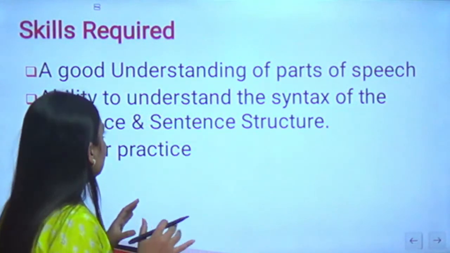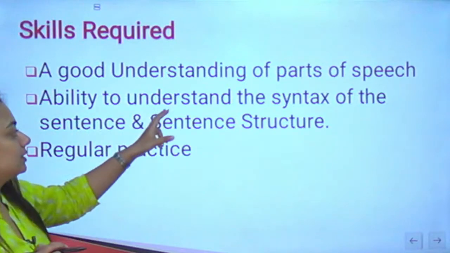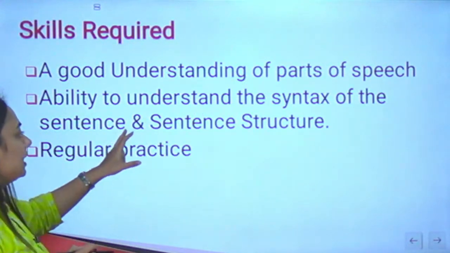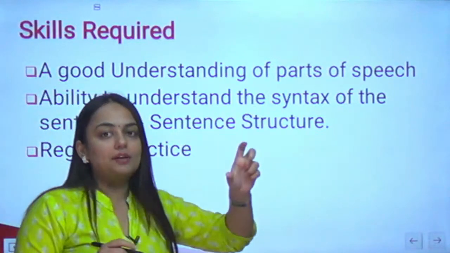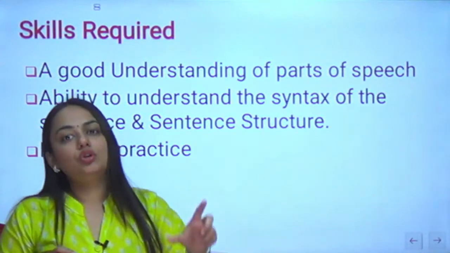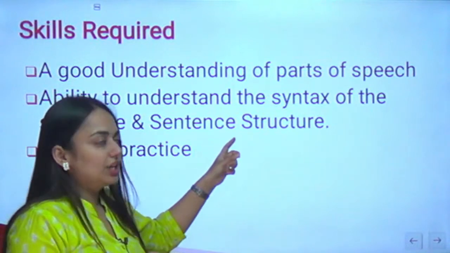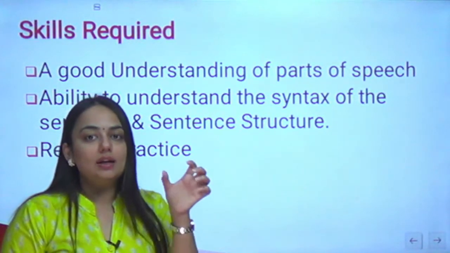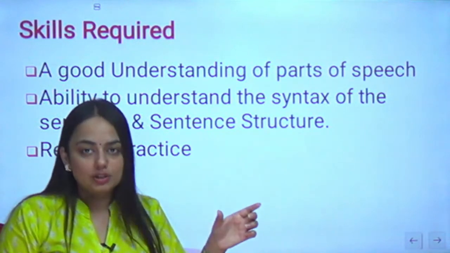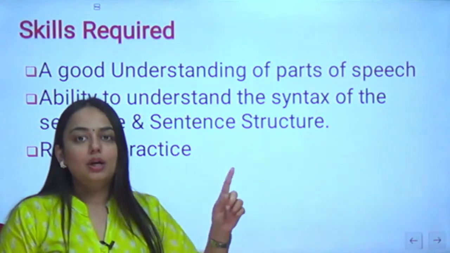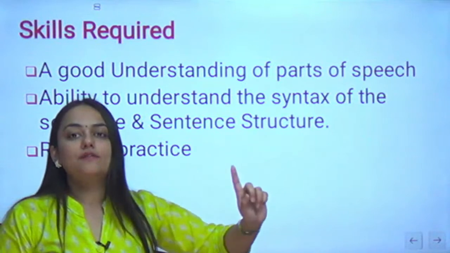Right? As easy as that. Now, the ability to understand the syntax of the sentence and the sentence structure. Syntax is which word can fit in a place according to the context. Sentence structure, I've already told you the basic units are the subject of the sentence, the verb it is performing, the action it is performing will be mentioned in the verb, and the object that will bear the effects of that verb.